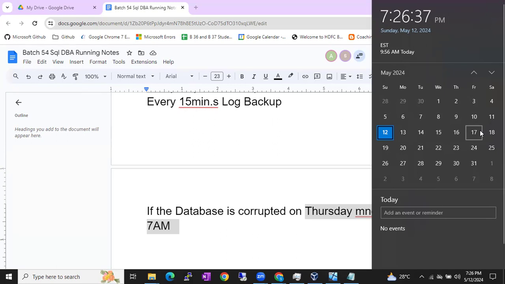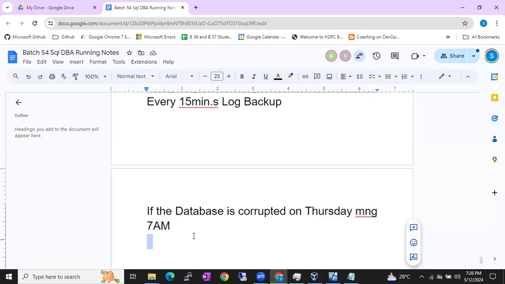Second point: for example, you initiated a full backup at night, 2 a.m. It's around a 3 TB database. How much time will it take, guys, roughly for 3 TB? About 1.5 to 2 hours. So it started at 2 a.m. and will continue up to 4 a.m. Now, if any transaction comes into the database at 3:30 a.m., will it be part of the current full backup or not?